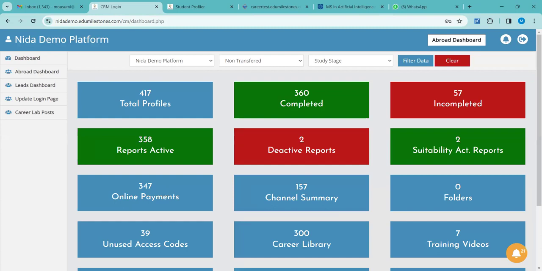So I have just logged in. Okay, this is how your CRM will look. Once you log in, you will reach this page. From here, you will have to click on the abroad dashboard option. I suppose it is visible to everyone? Top right, abroad dashboard.